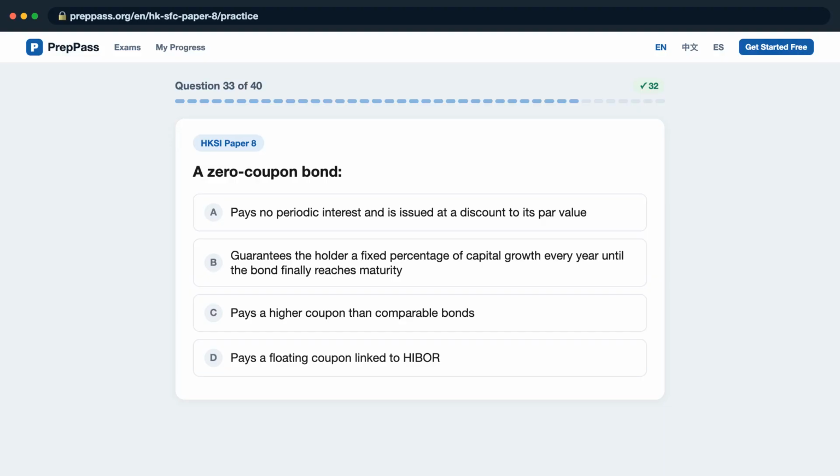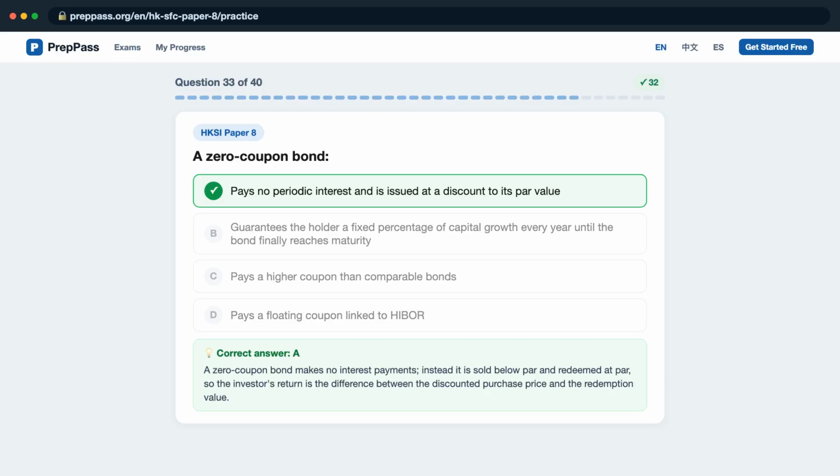Question 33. A zero-coupon bond, is it A, pays no periodic interest and is issued at a discount to its par value, B, guarantees the holder a fixed percentage of capital growth every year until the bond finally reaches maturity, C, pays a higher coupon than comparable bonds, D, pays a floating coupon linked to HIBOR? The correct answer is A. A zero-coupon bond makes no interest payments, instead it is sold below par and redeemed at par, so the investor's return is the difference between the discounted purchase price and the redemption value.